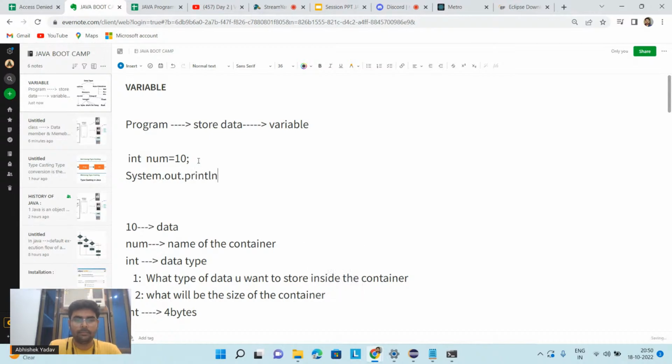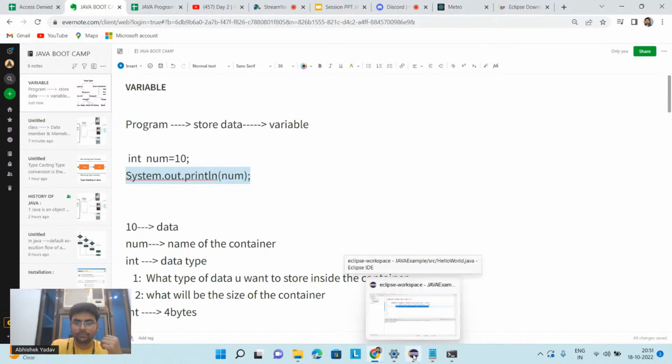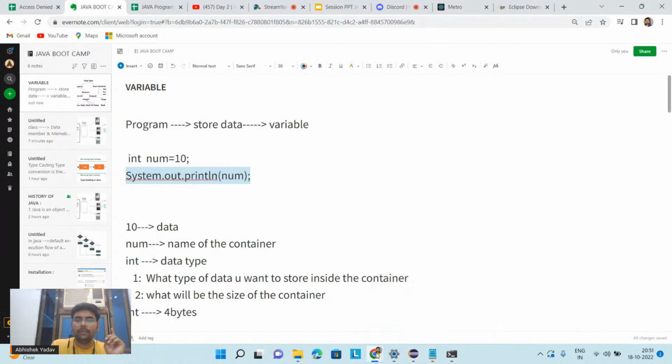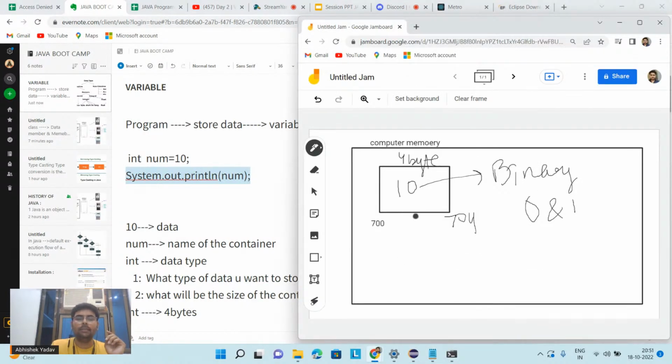System.out.println. And you are saying, hey, I will print the variable, the data inside this container num. So the moment you are writing this line, that is System.out.println(num), the system will say, hey, now you want to fetch the data. So what I will do, first I will go inside the computer memory at 700 address, and from this 700 address, the computer will say, hey, since you are storing integer type of data, from this 700 address I will read 4 byte.